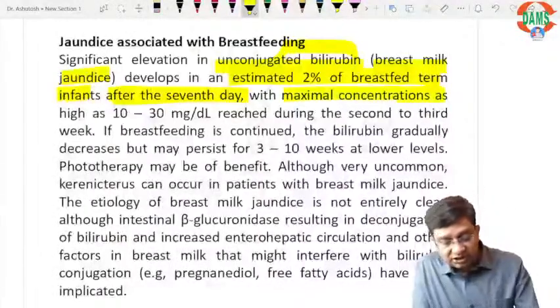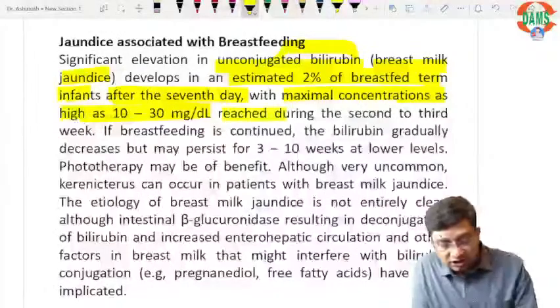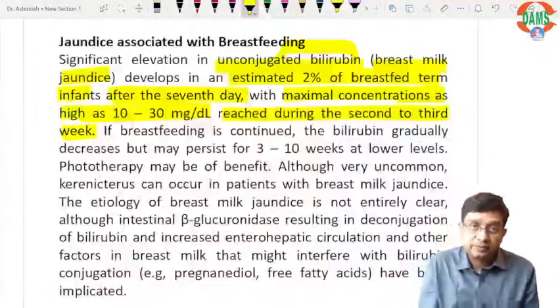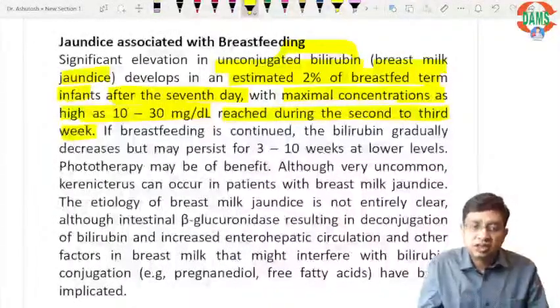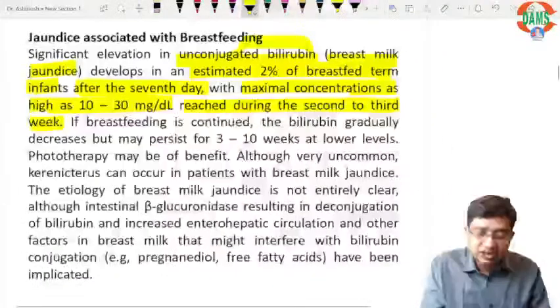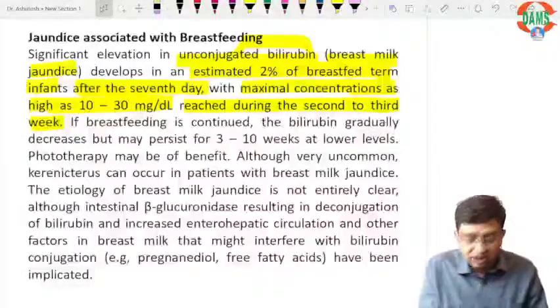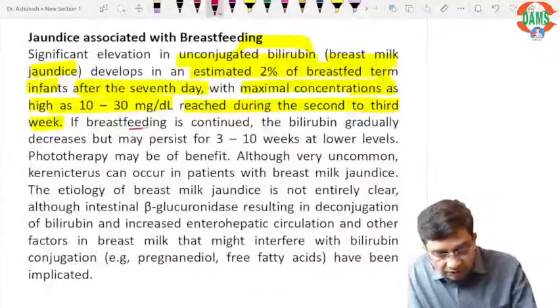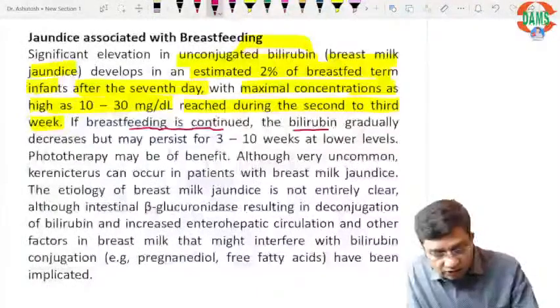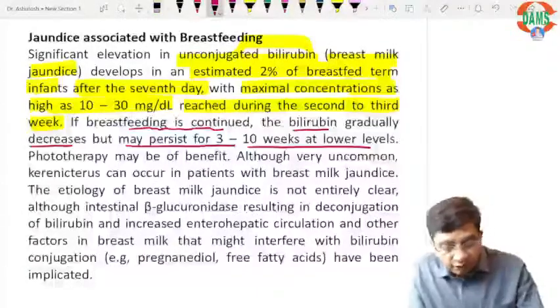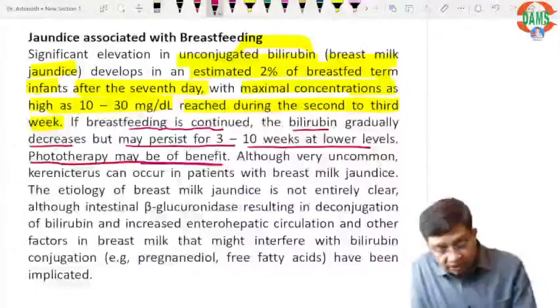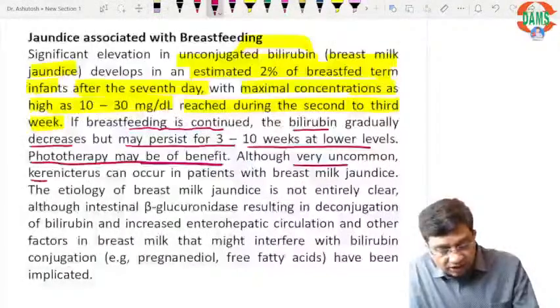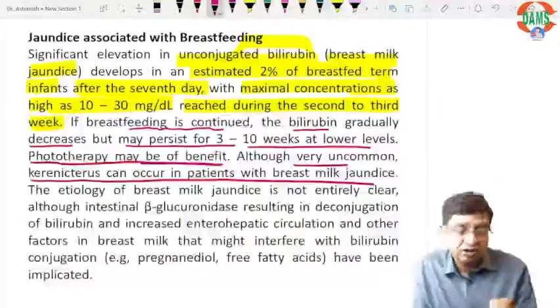with maximum concentration as high as 10 to 30 reached during the 2nd to 3rd weeks. I am not taking anything else, because different statements are there, but if you want to answer a standard question, you should definitely have the standard lines. This is exactly what is written in Nelson. If breastfeeding is continued, the bilirubin gradually decreases but may persist for 3 to 10 weeks at lower levels. Phototherapy may be of benefit. Then, although very uncommon, kernicterus can occur in patients with breast milk jaundice.